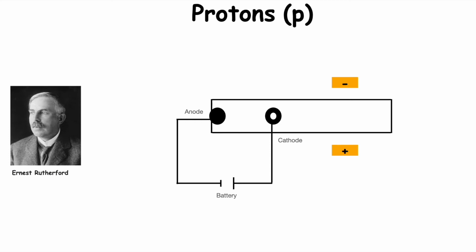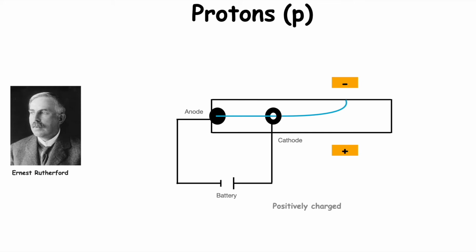When he passed the anode rays, he saw that these rays passed through the cathode plate and were attracted by the negative plate. So he understood that these particles were positively charged, since they were attracted by the negatively charged plate. So he named these particles protons.